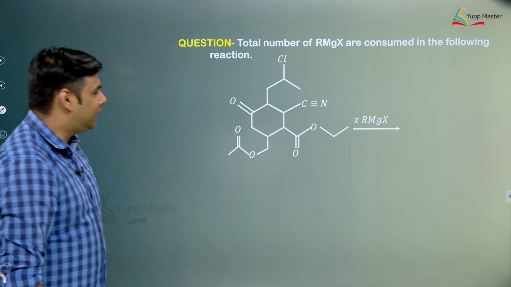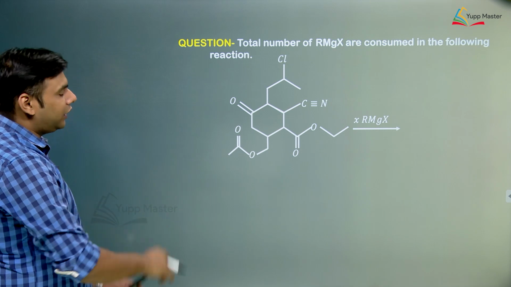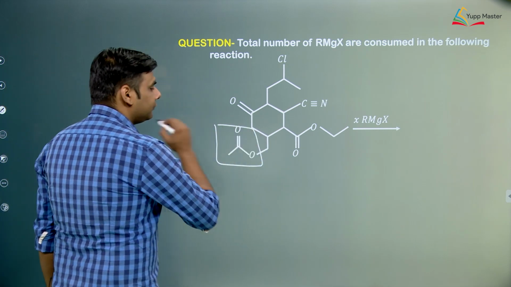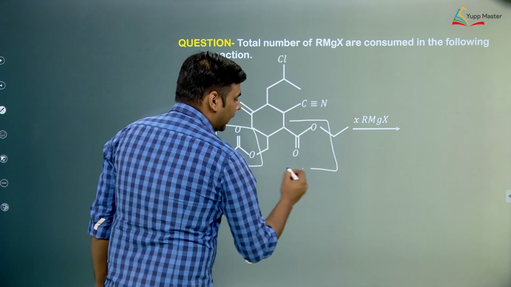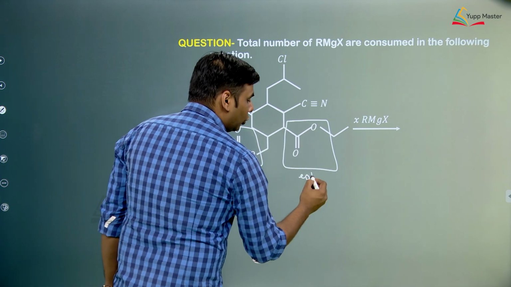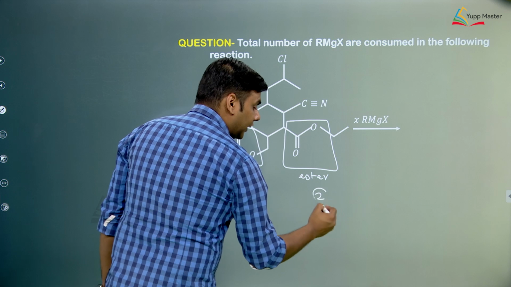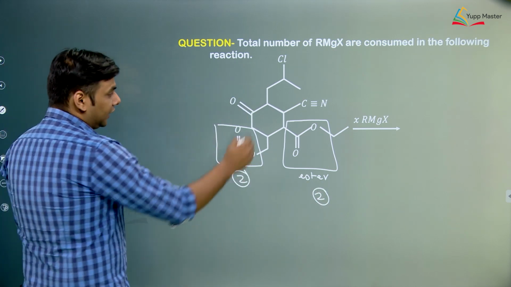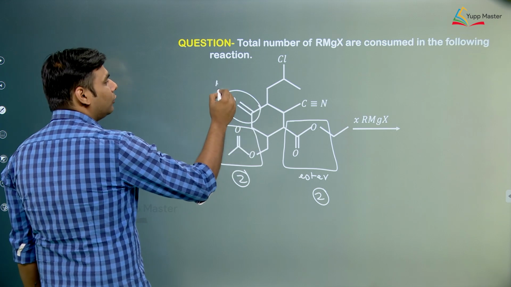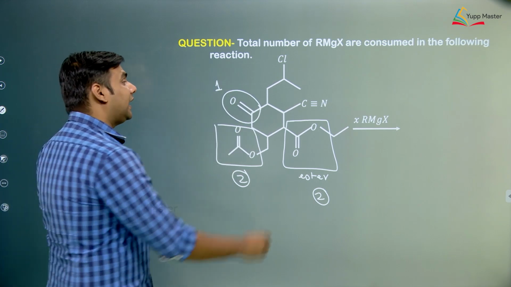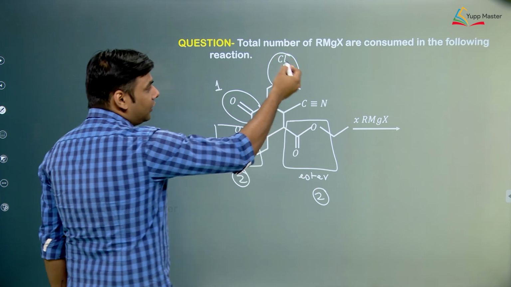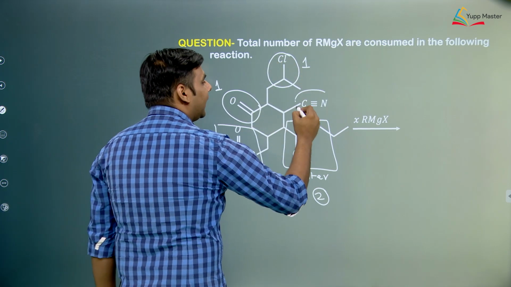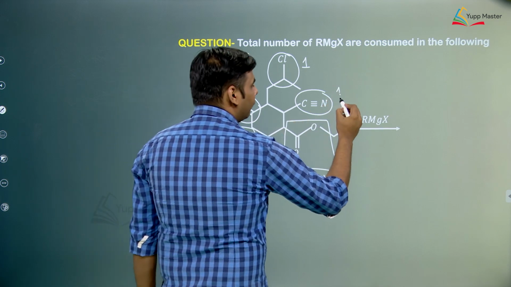These questions are very easy. Just try to understand what kind of functional groups are present. There is an ester over here, there is again an ester over here, and we know that ester consumes 2 moles of Grignard reagent. We had already concluded that. So they will consume 2 moles. There is a ketone over here, this will consume only 1 mole. There is an alkyl halide over here, a 2-degree alkyl halide, so it will undergo substitution, it will consume another 1 mole. There is a cyanide over here, so this will consume 1 mole.